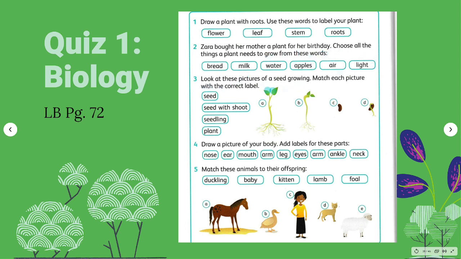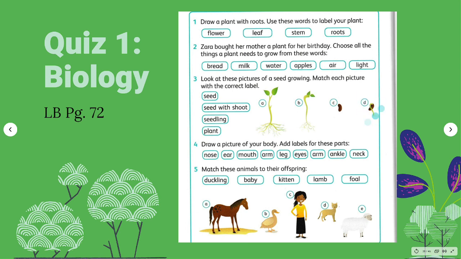Now, look at these pictures of a seed growing. You will match each picture with the correct label. You have there seed, seed with shoot, seedling, and plant. Letter A picture, that is the plant. Letter B, seedling. And C, that is the seed. And letter D, a seed with shoot.